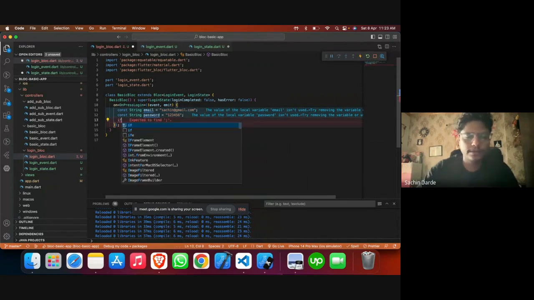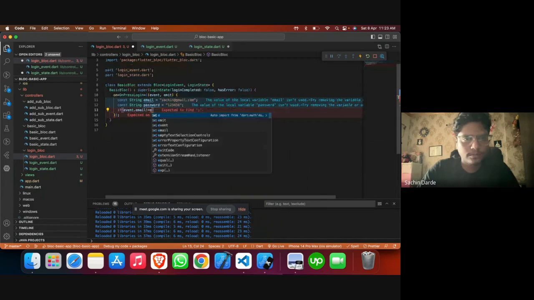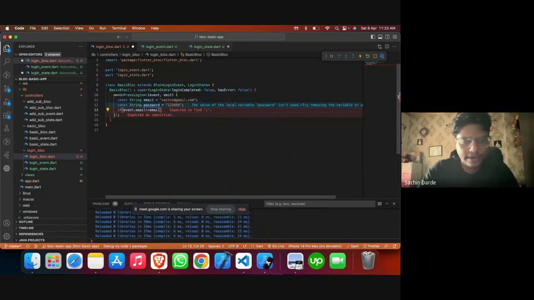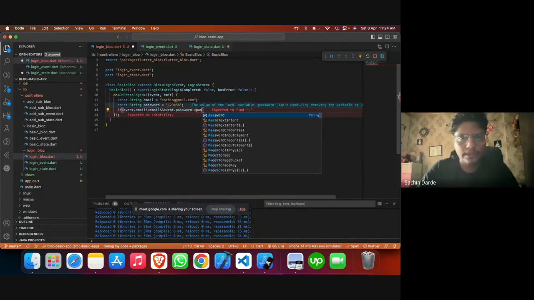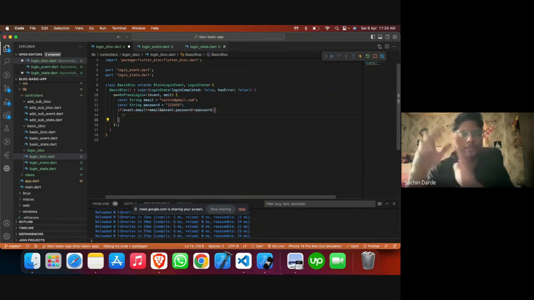So simply, if the event dot email is not equal to email and event dot password is not equal to password, in that case we need to have some state emitted where we'll have an error.